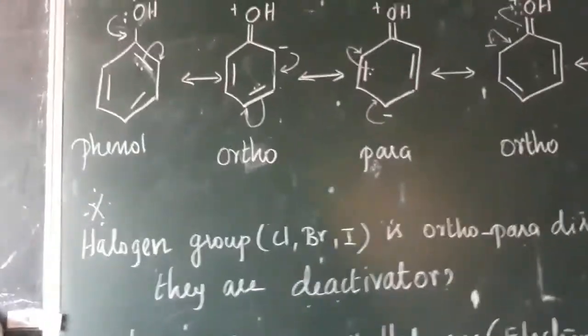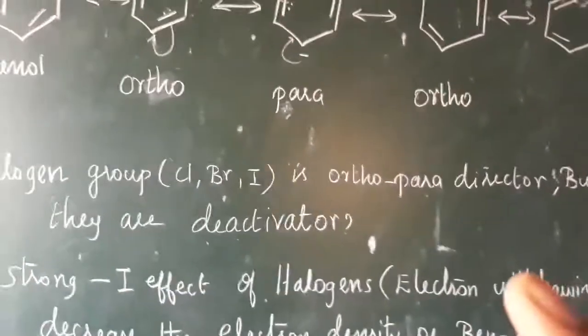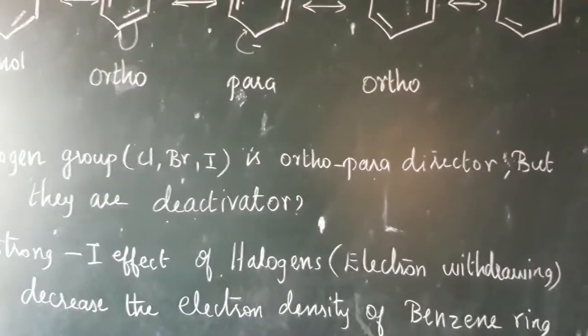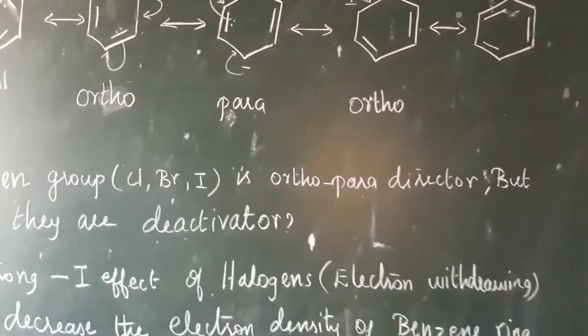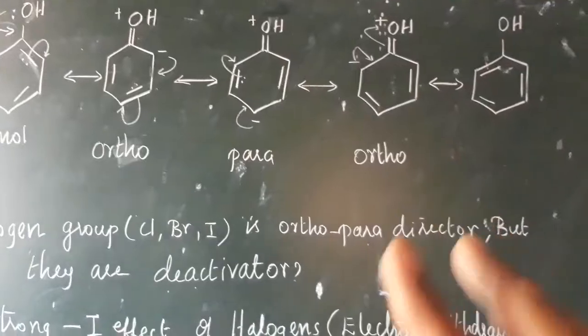Now halogens: chlorine, bromine, iodine. They are called ortho para directors. Usually ortho para directing groups are called activating groups because they increase the electron density.